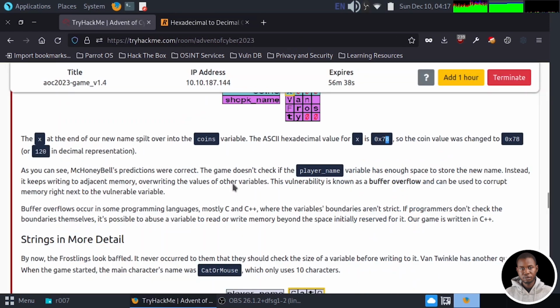And so the coin value was changed to 78, or 120 in its decimal representation. As you can see, Mark Onibel's prediction was correct. The game doesn't check if the player name variable has enough space to store the name. Instead, it keeps writing to its adjacent memory.